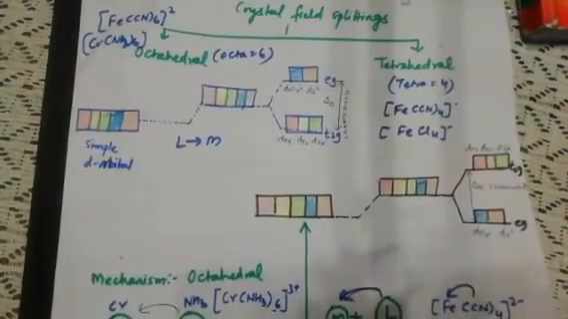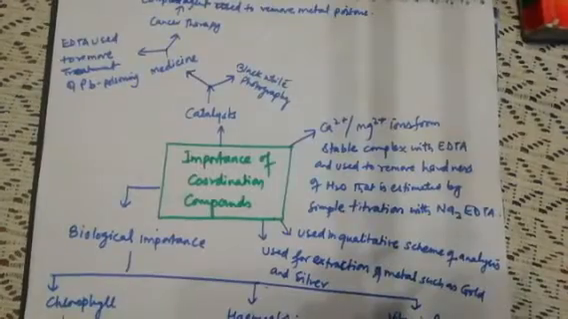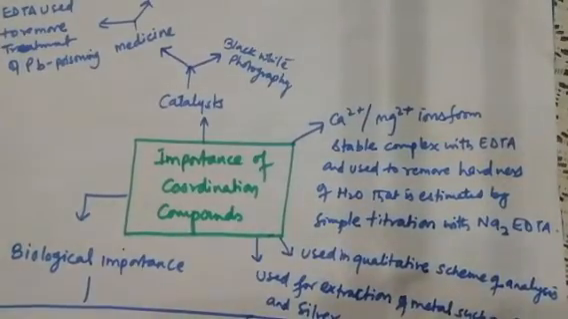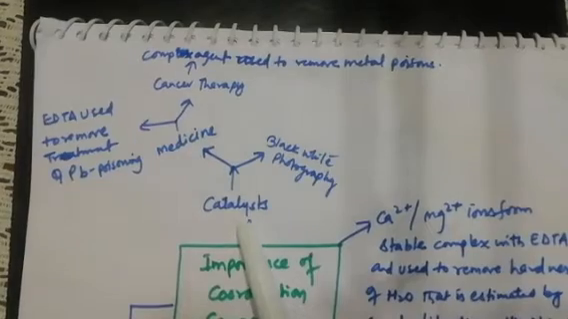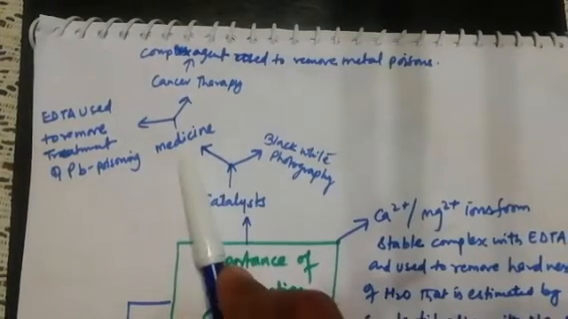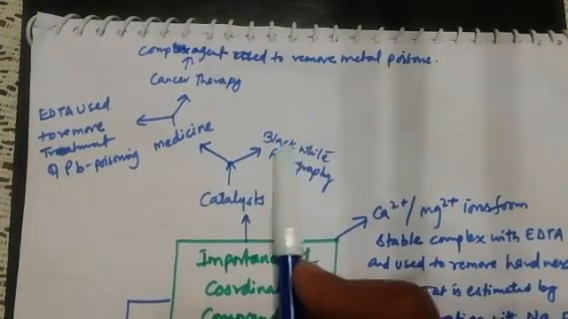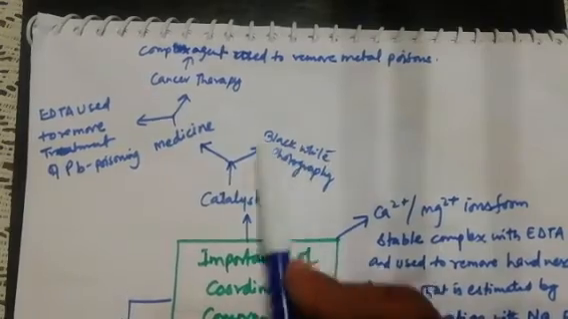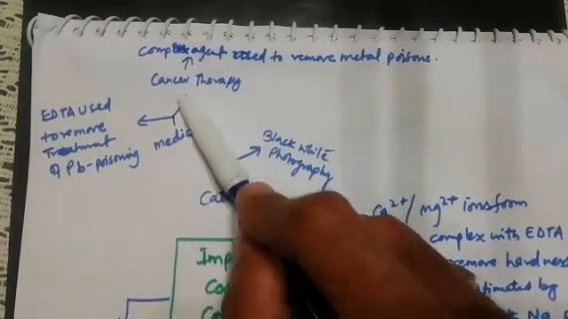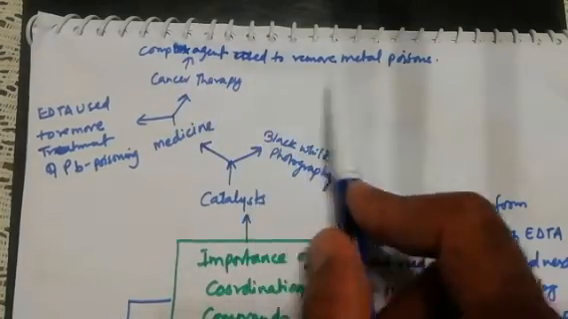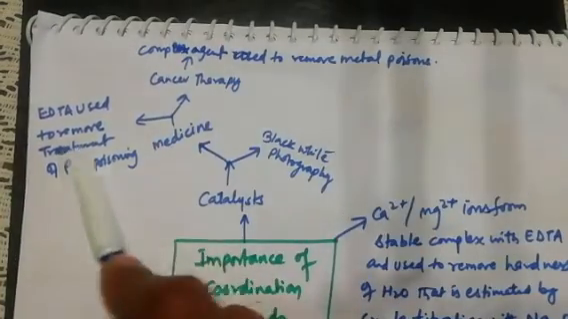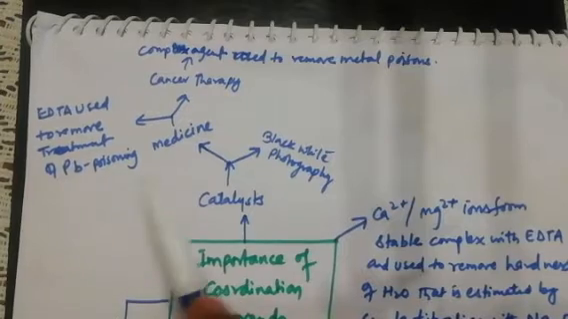Now with this, crystal field theory is over. The last topic is the importance of coordination compounds. First importance is as catalyst. It behaves like a catalyst, and is used in medicine and in photography. Catalysts are used in black and white photography. In medicine, it is used in cancer therapy, and as a complexing agent used to remove metal poison, whereas EDTA is used in the treatment of lead poisoning.